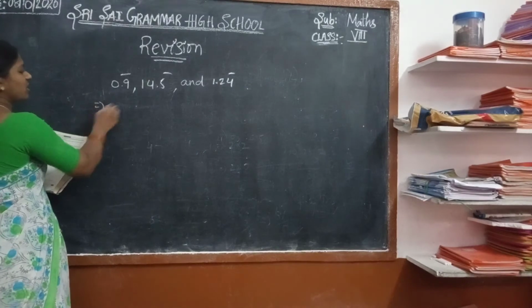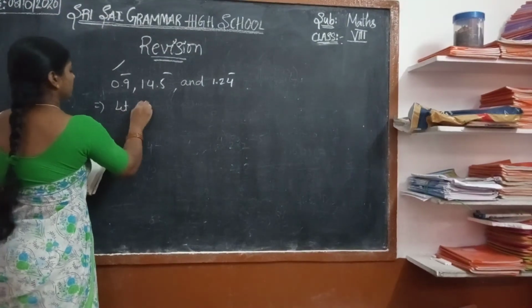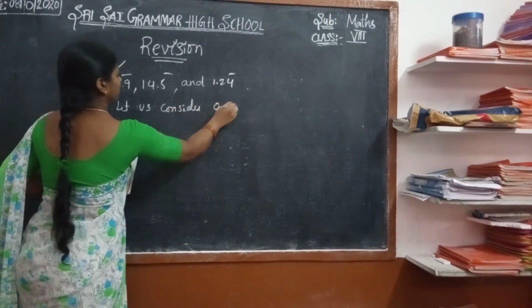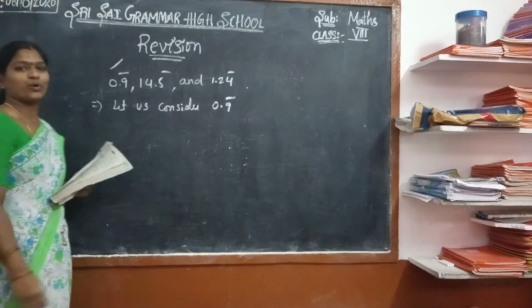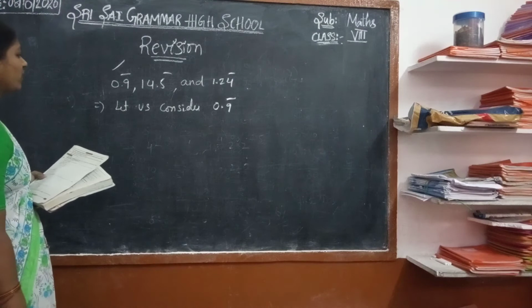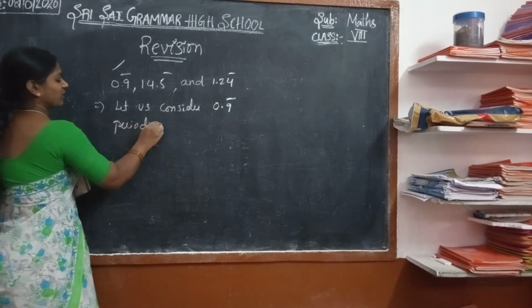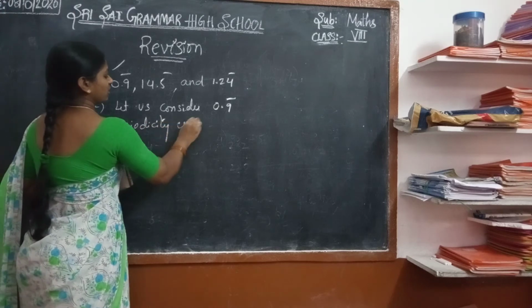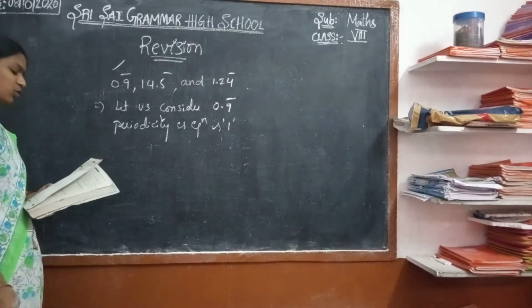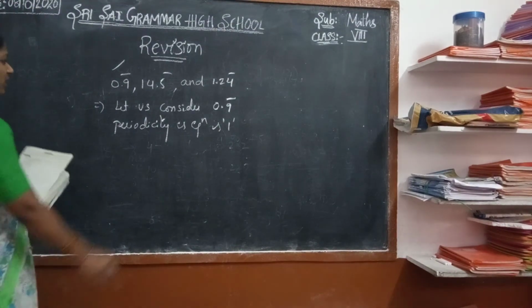Let us consider 0.9 repeating. The periodicity of the above equation is 1, so it has to be multiplied by 10.